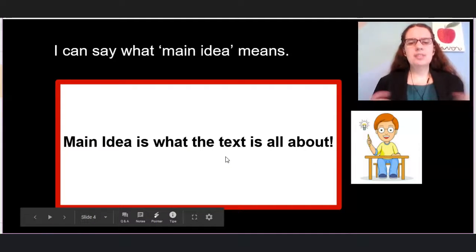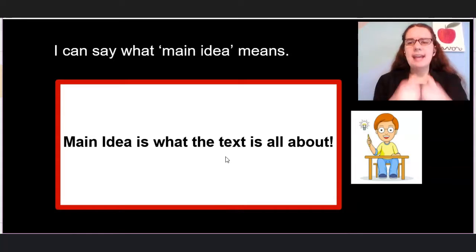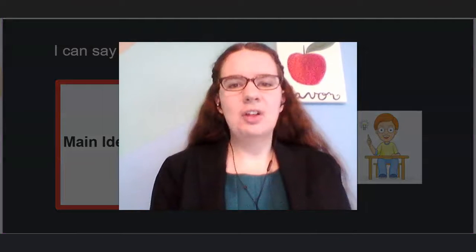Now, who remembers this was one of our vocabulary words? When I say text, am I talking about texting? No, what am I talking about? That's right, I am talking about words. Any group of words is a text, so this is a text. So when we're looking for main idea, we are looking for what a text is all about.